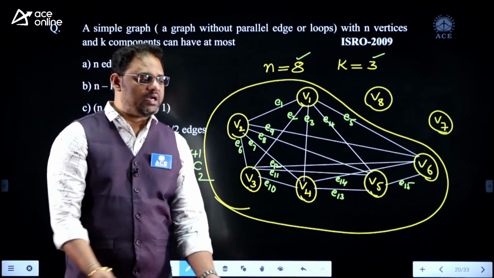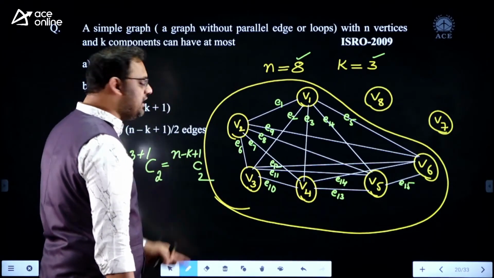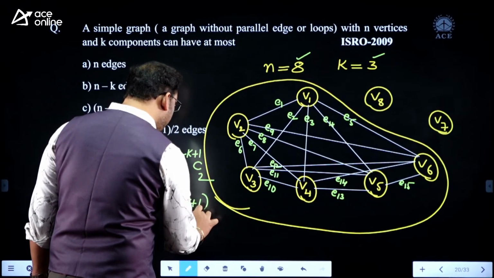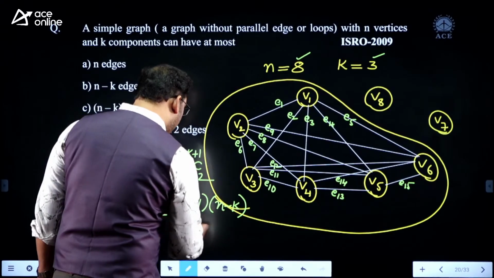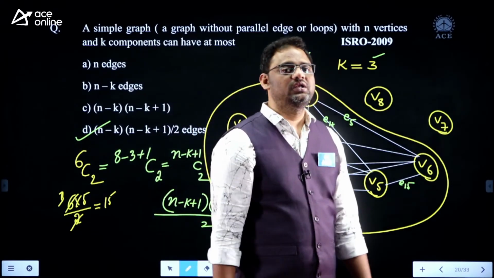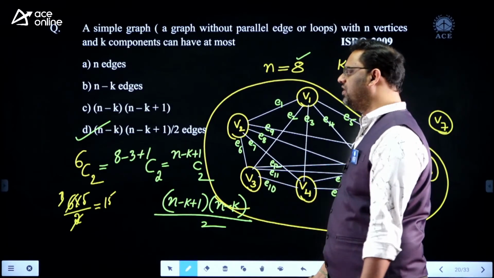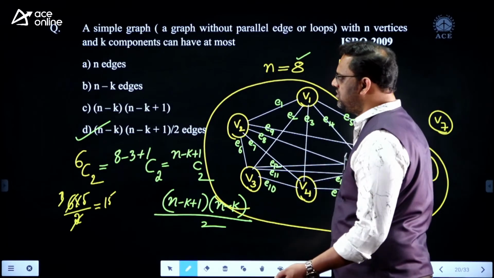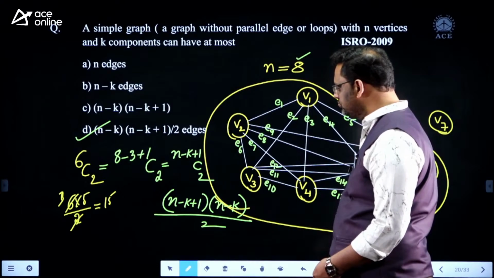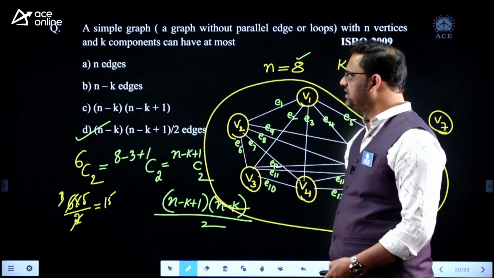Right, how do you write nC2? n into n minus 1 by 2. 6C2 is 6 into 5 by 2. In similar way, let me take n minus k plus 1 C2 also. N minus k plus 1, its previous number is simply n minus k, by 2. So option D will be the correct one. My dear, this is how you can logically solve the question. But if you can remember the formula also, it's a frequent formula, you can directly solve the question. That is also okay. Got it? N minus k plus 1 into n minus k by 2. Option D is the answer to this question.